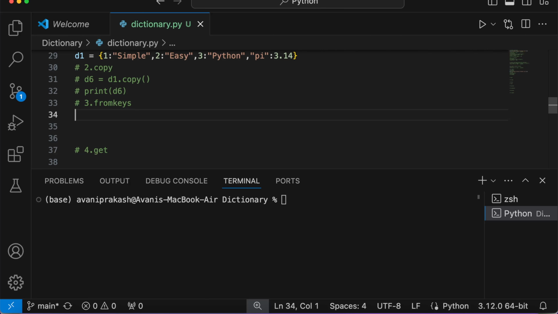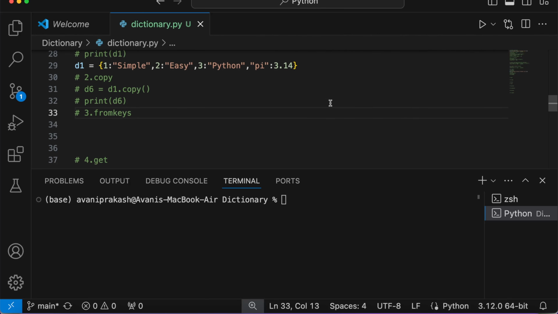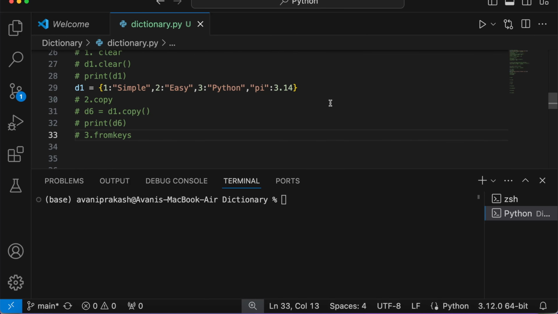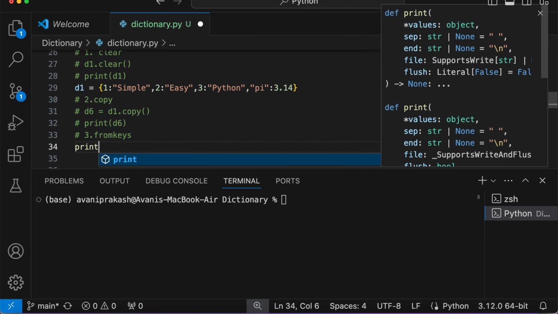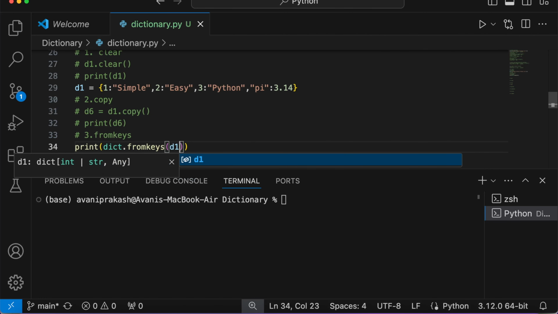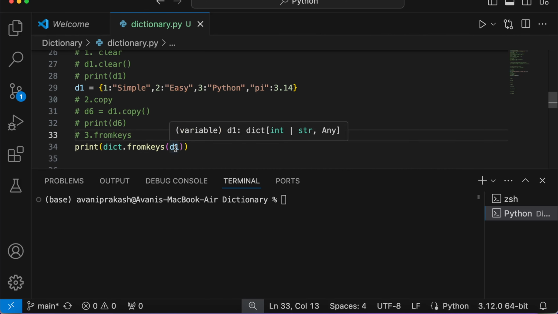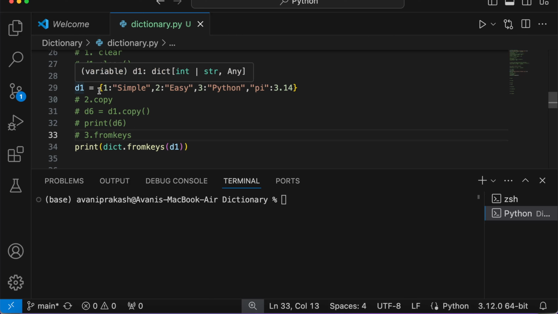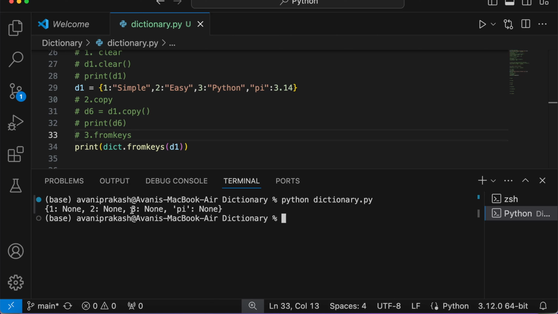The fromkeys method returns a new dictionary using an existing one, and it will take the keys of the existing dictionary as the keys of the new dictionary, and if you do not supply any value, then it is going to set it to None. So if I try something like this, dict dot fromkeys, and I put here D1 without passing any value, right now what it is going to do is pick up dictionary D1, its keys 1, 2, 3 and pi, and override the values of all these from simple, easy, Python, 3.14 to None. If I run this program, here you see, now 1, 2, 3 and pi, their values have been set to None.